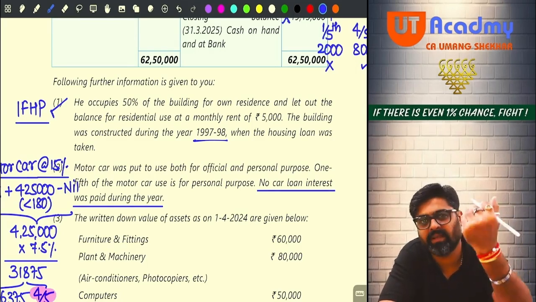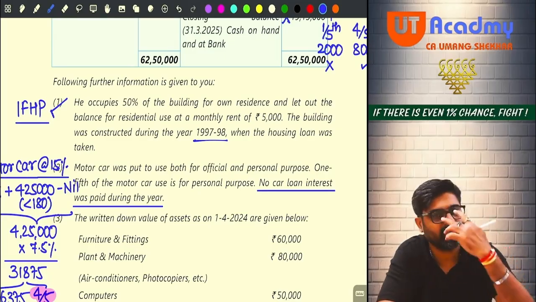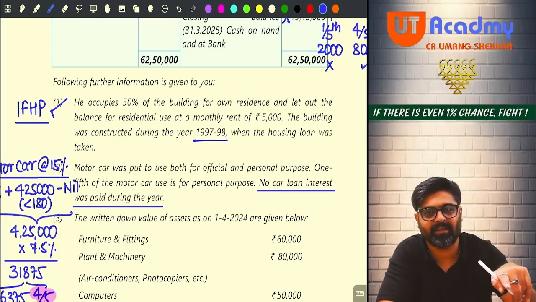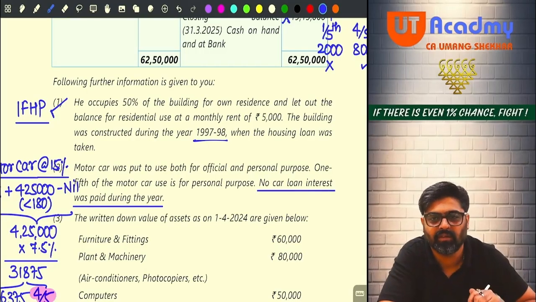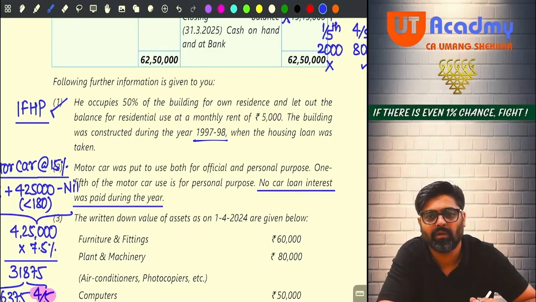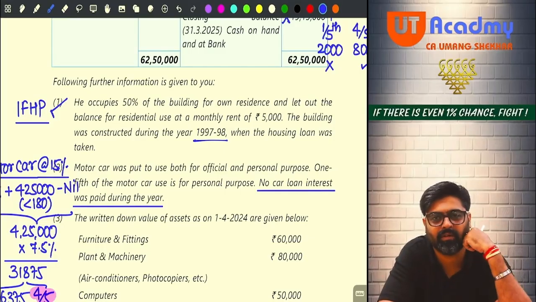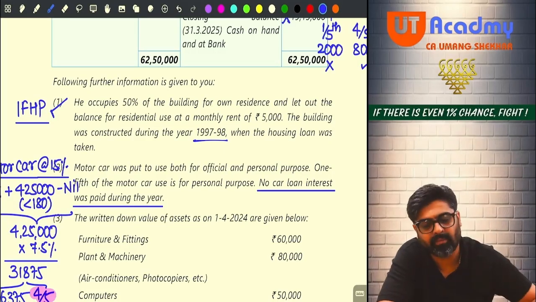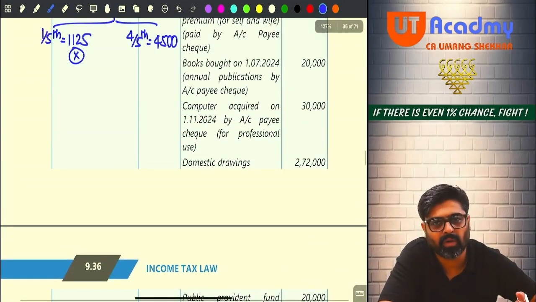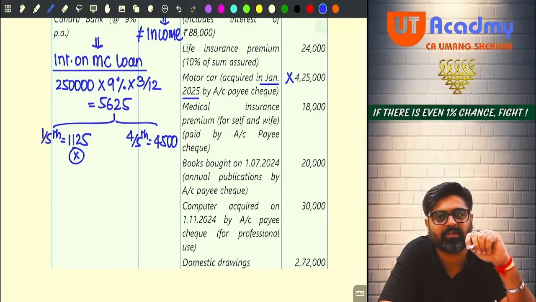And that information they are saying, no car loan interest is paid during the year. Definitely we cannot see it on the payment side either. Thank you for telling us. If you would not have told us, we would not have come to know. You should thank your examiner that he is giving you so many hints. So tell me, even if he would not have told us, what would we have done? We would have gone and seen on the payment side whether 5,625 is paid or not.